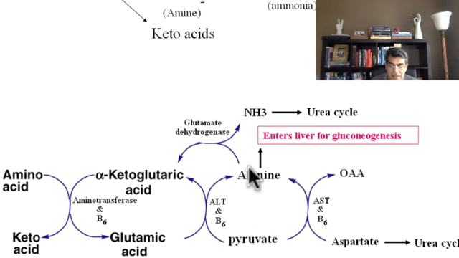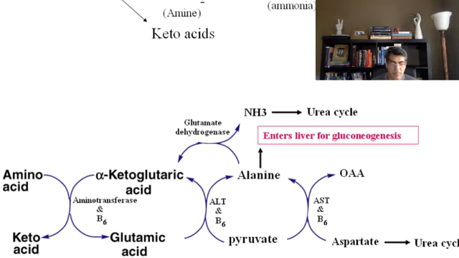Therefore, alanine, by releasing NH2 and turning to NH3 and going to urea cycle, itself is going to turn into pyruvate. By releasing NH2 from alanine, we create pyruvate. The same is true for aspartate. Aspartate also is going to release the NH2 to go through urea cycle, but alanine by far is the most important one.